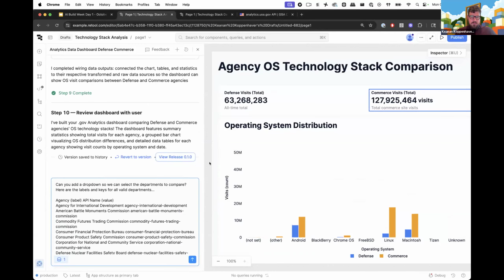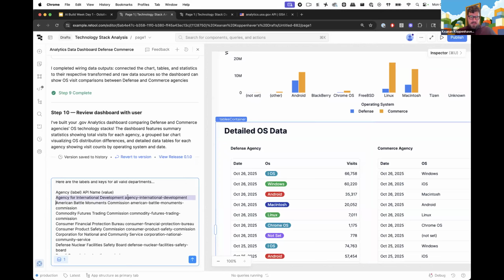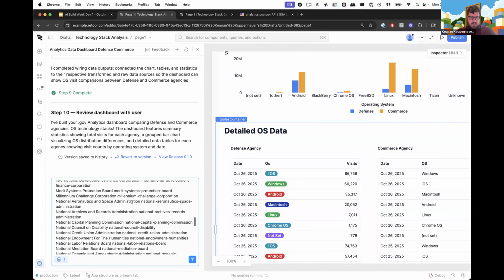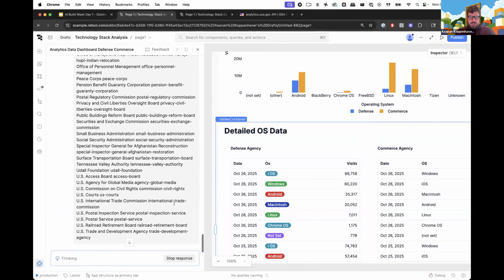So I want to say, I need 2 dropdowns that update both the underlying chart, but then also the data in this table, these titles, et cetera, right? And so what I've done here is given it the label and then the API name for all of the different agencies that are available in the API, so that it's able to basically populate that dropdown with this data. And so if you want to copy and paste this prompt and try it yourself, it is available in the resources folder that Sarah shared up at the beginning of the talk, and we will make sure that everyone has that at the end as well. Basically, we're going to say, can we add a dropdown, select departments, and here's all the data that I want my dropdown to contain. Let's go ahead and hit enter on that.